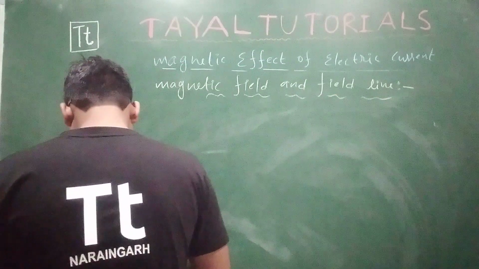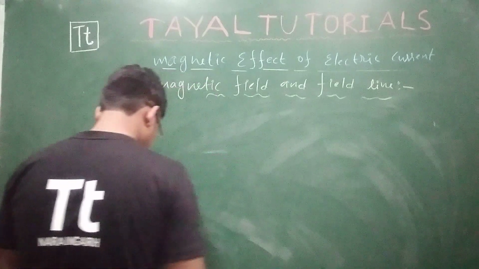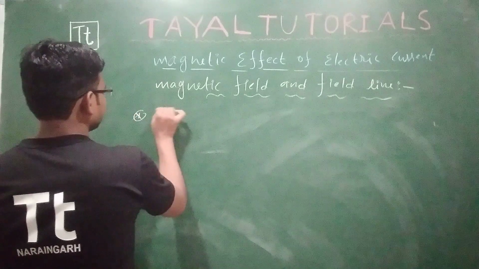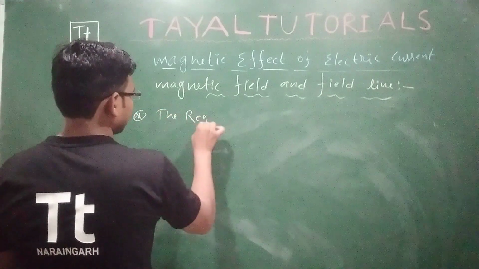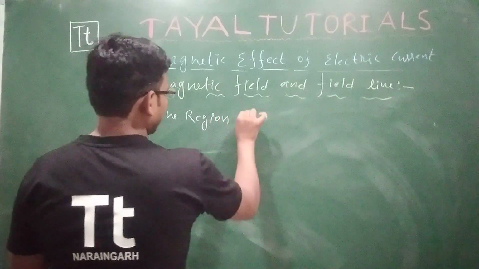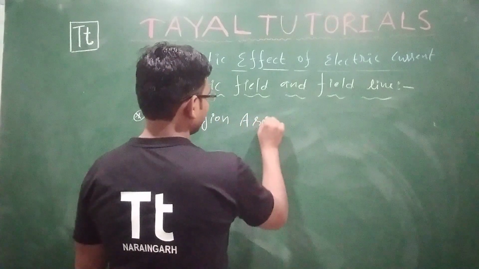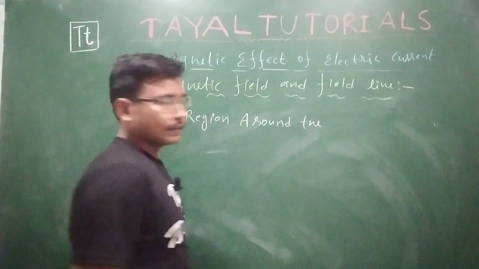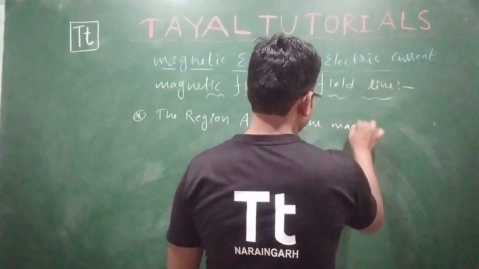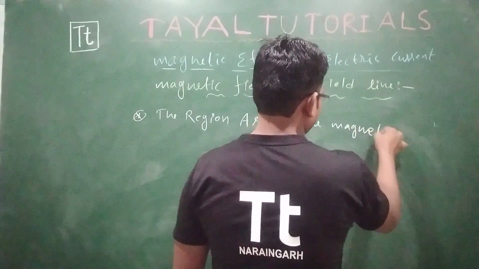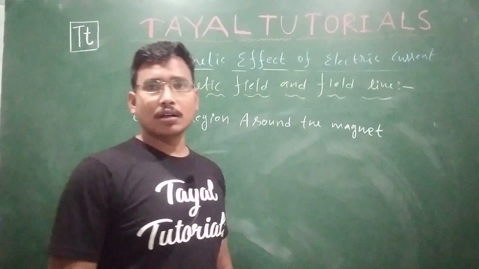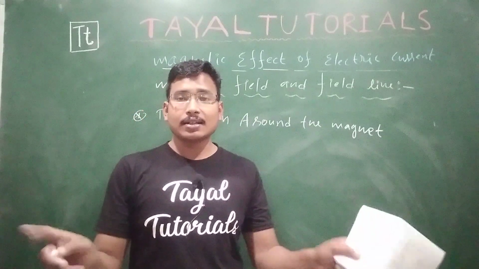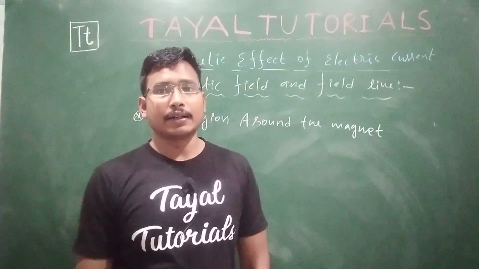I am writing the definition. The region around the magnet where the force of attraction or the force of repulsion can be detected is called the field of the magnet.